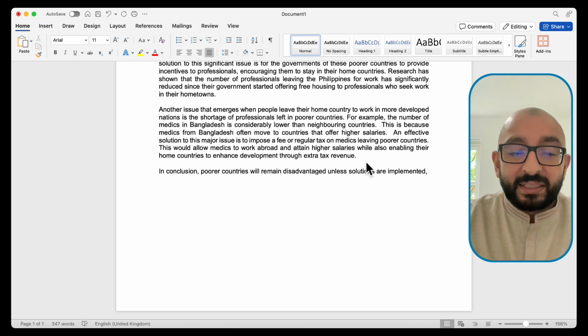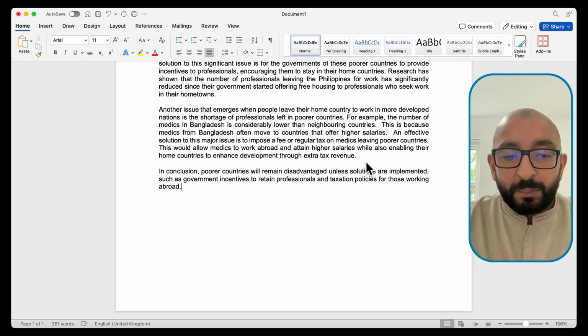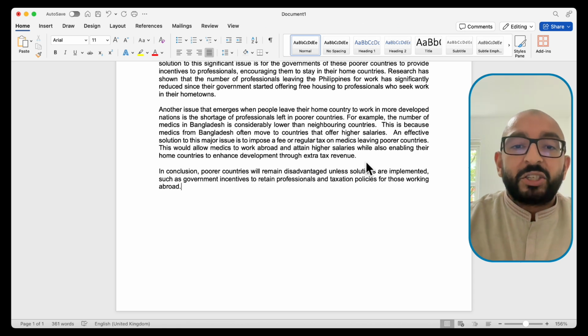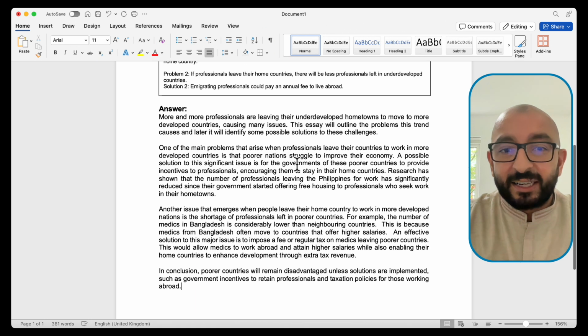And now we can give an example, such as government incentives to retain professionals and taxation policies for those working abroad. So both of those examples, the government incentives and taxation policies, were mentioned in my essay. Now, that is our essay complete.